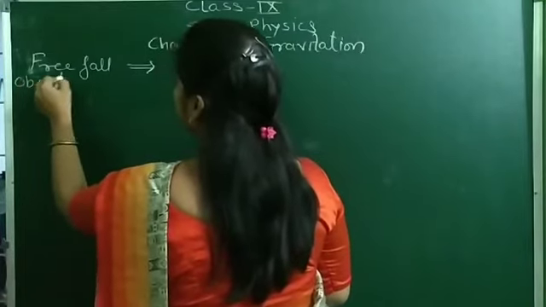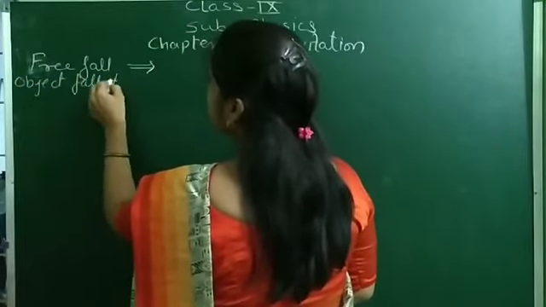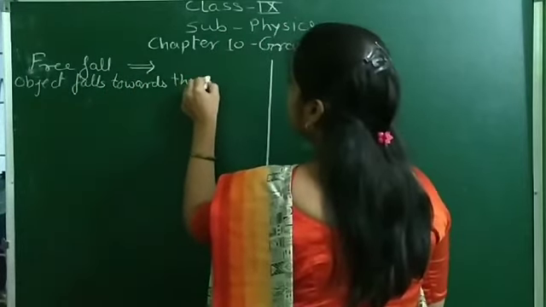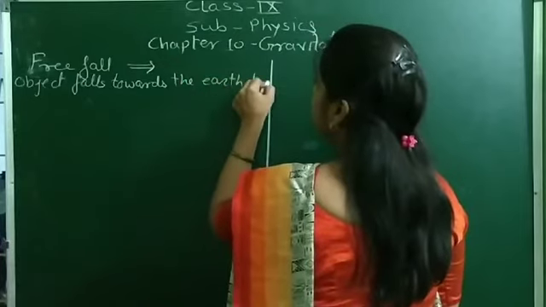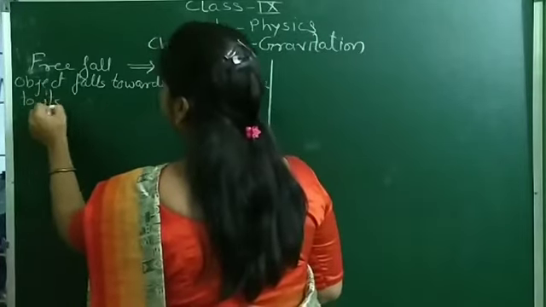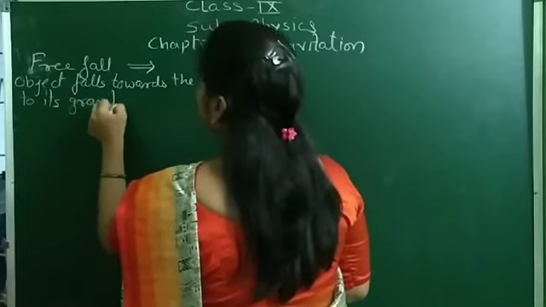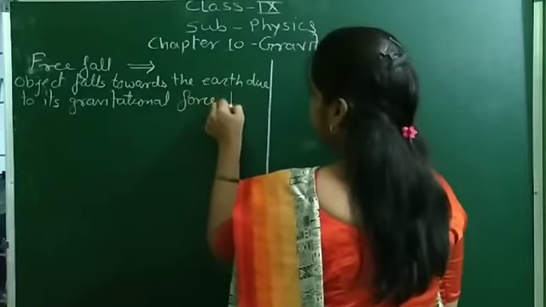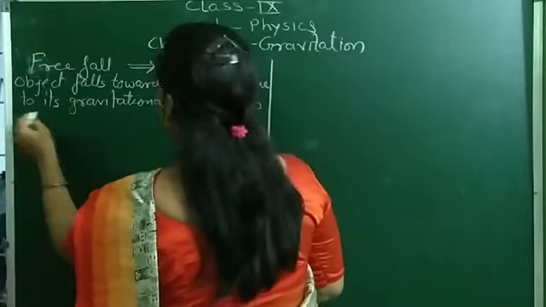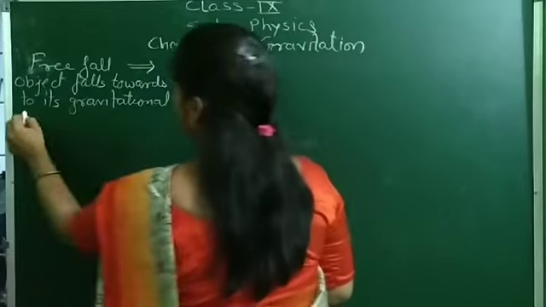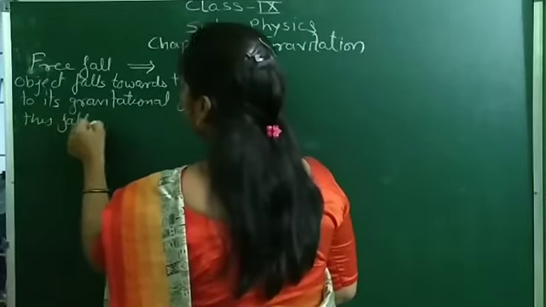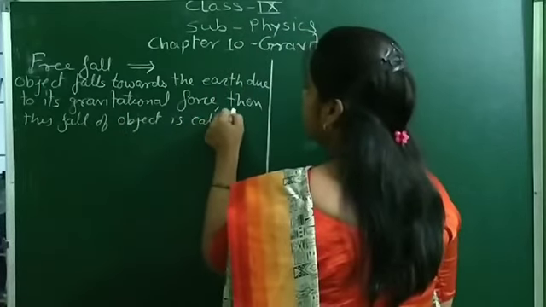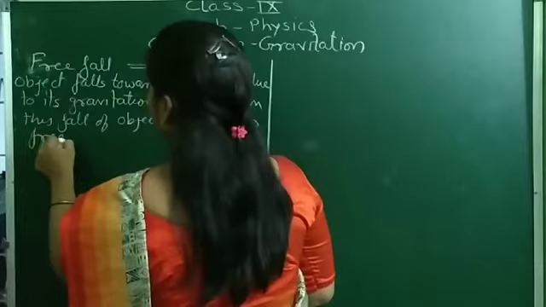So what is free fall? The object falls towards the earth due to its gravitational force, and this fall of the object is called free fall.